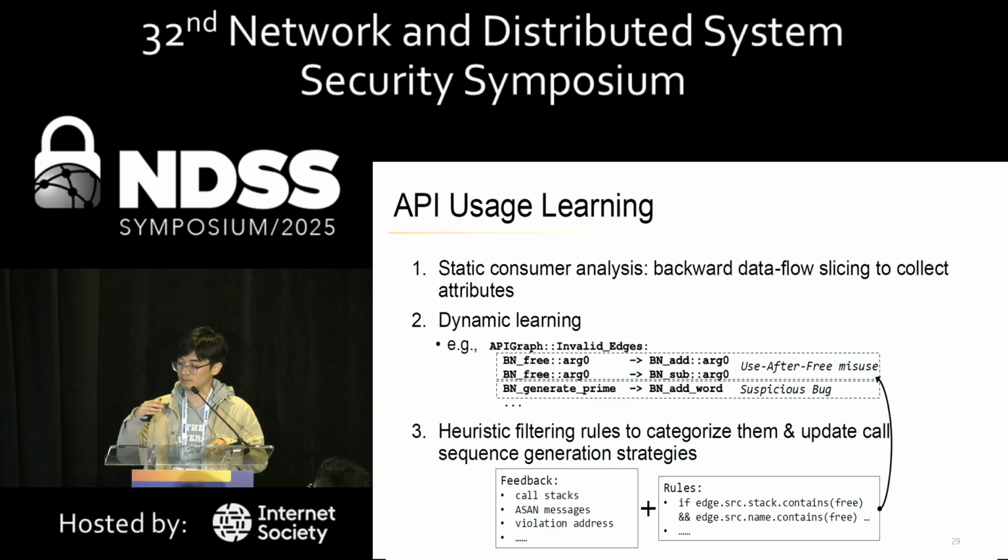And then after applying a series of filtering rules, the remaining unrecognized crashing seeds and relations are marked as suspicious vulnerabilities for manual triage later.